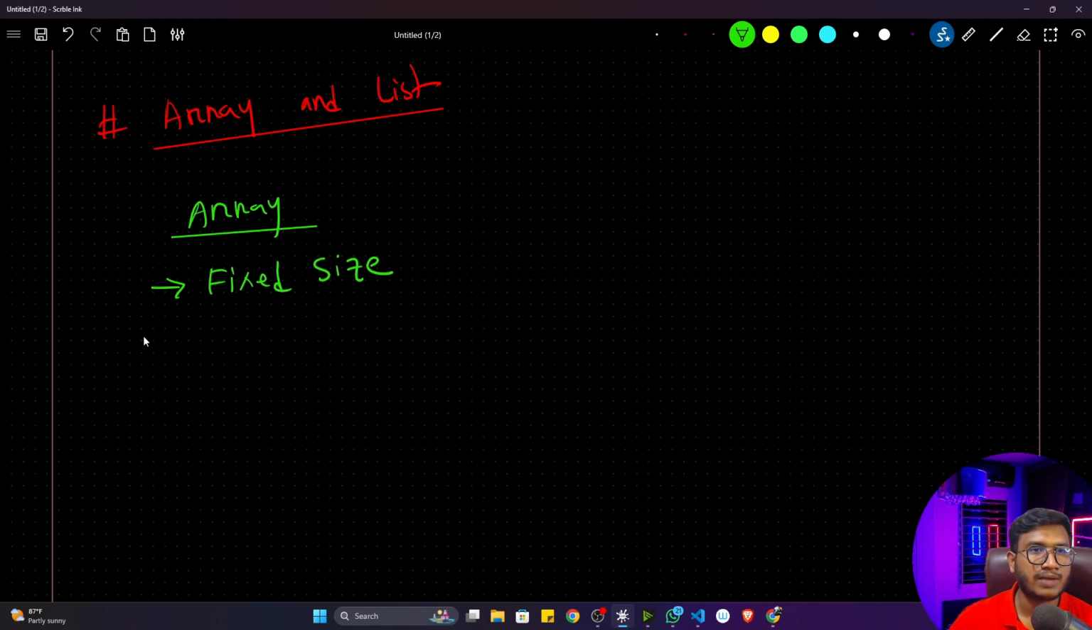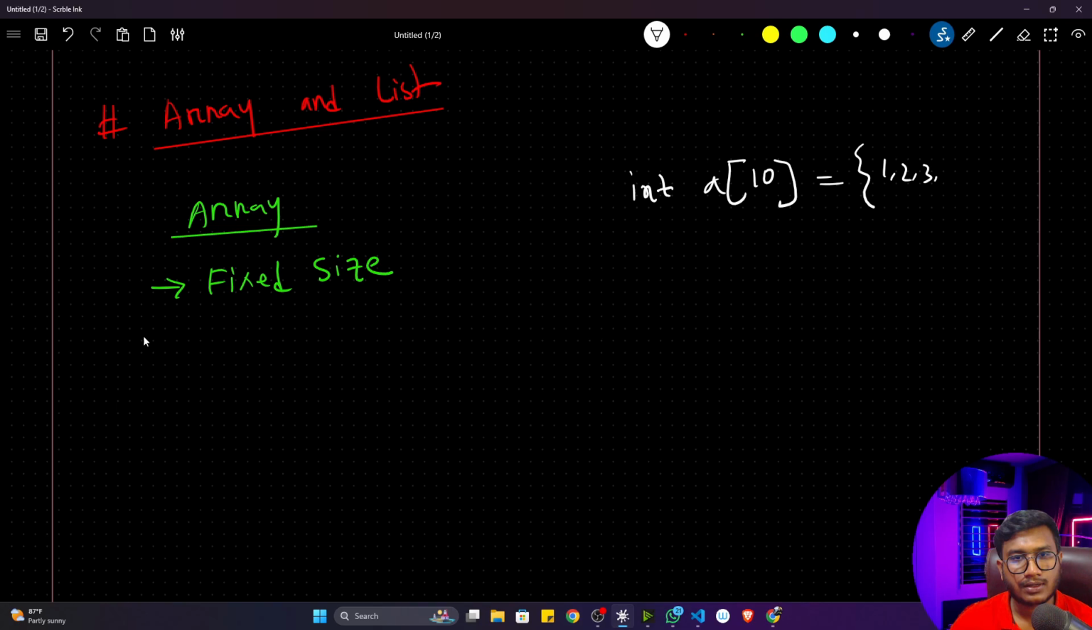Fixed size means whenever you are defining any kind of array, I think you remember in C how we used to define an array. First of all, I'll define the type of the array, like what types of data it can store. Let's say I want to store integer type data, and here I have to mention the array name, let's say A. Now I have to define the size of that array. Let's say if I give 10, it can only store 10 items inside this array. Now inside this curly bracket, I can store all the values, let's say 1, 2, 3, ... 10.